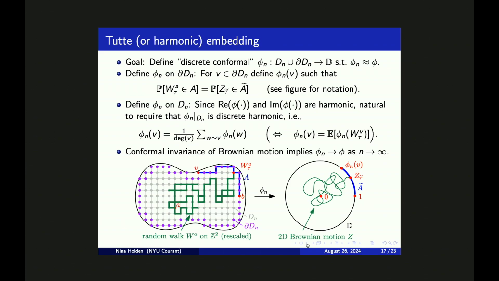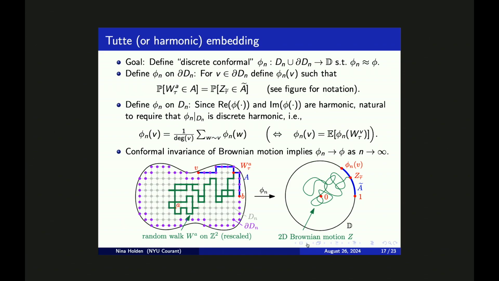Restricted to the boundary, we are defining phi sub n such that the formula in the identity equation is holding. So first we pick some arbitrary boundary vertex v, and then we define phi sub n of v such that this formula is holding.